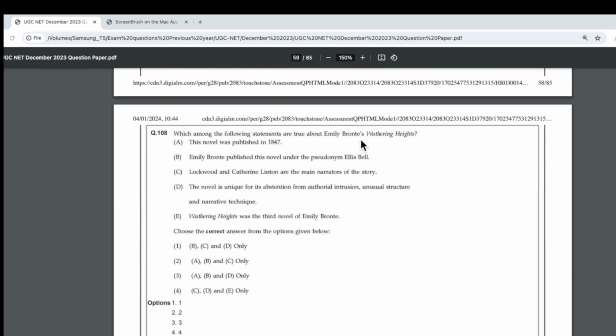Then we have Wuthering Heights by Emily Bronte. I have personally read this novel and it's a little difficult to read, but side by side I was referring to the chapter-wise summary. I used to read a chapter-wise summary and then read one chapter from the actual novel. So I can always have 100% accuracy while solving Wuthering Heights, because at least 10 to 12 times there have been questions, not in NET but in other competitive exams also.